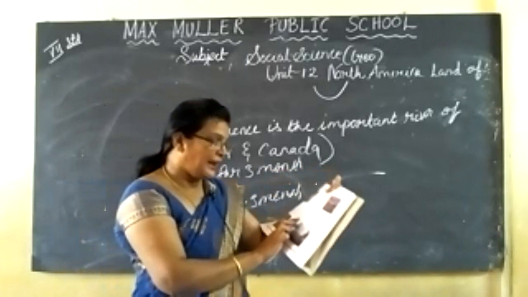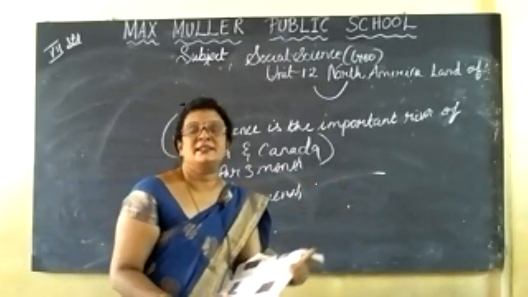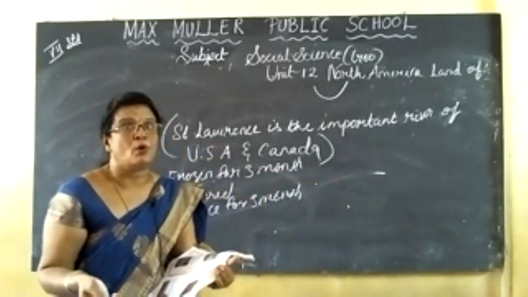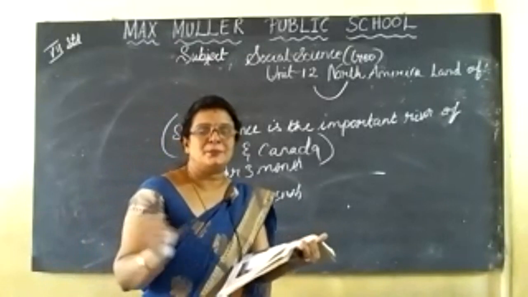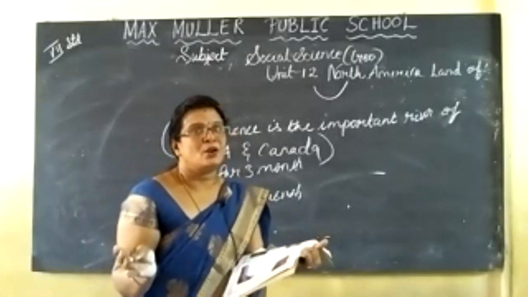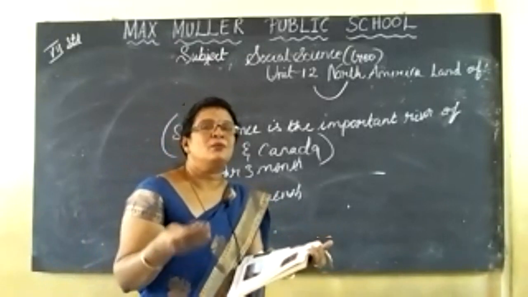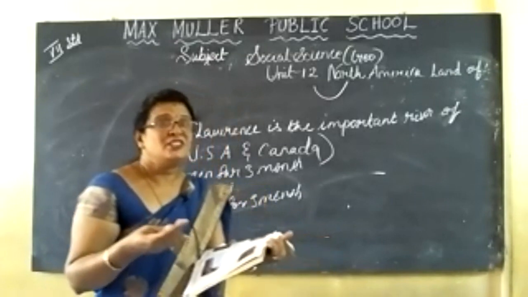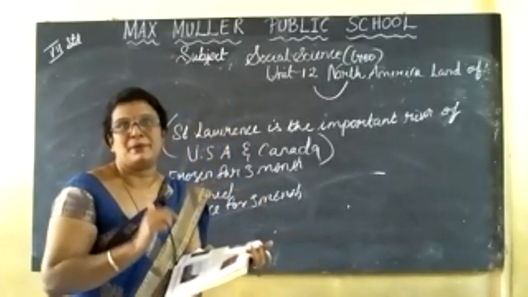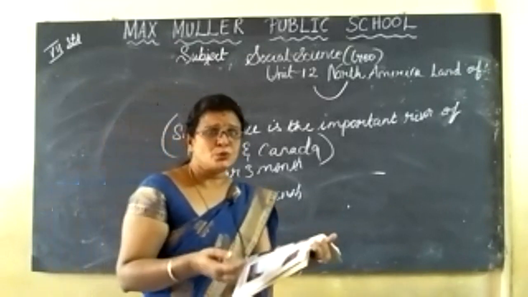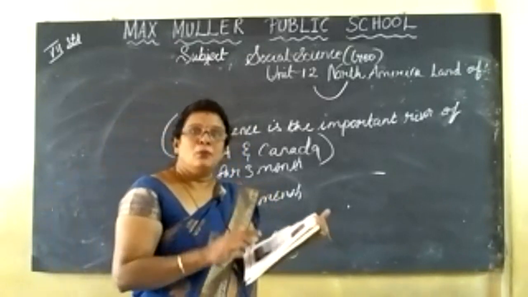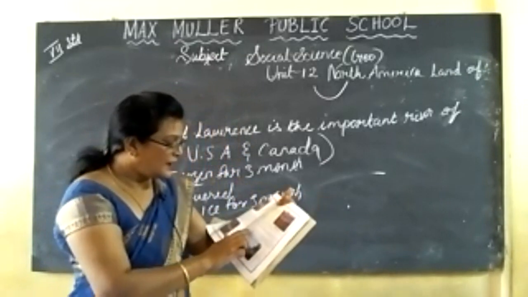Next one is lakes. North America has a large number of fresh water and salt water lakes. What is the difference between fresh water and salt water? Salt water is water with salt, which is not suitable for drinking purposes. But fresh water is suitable for drinking.